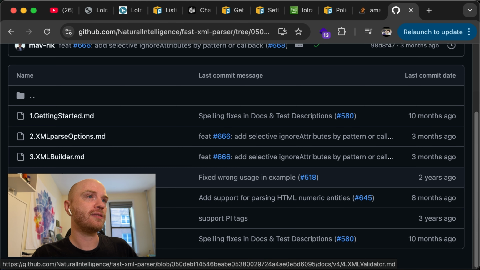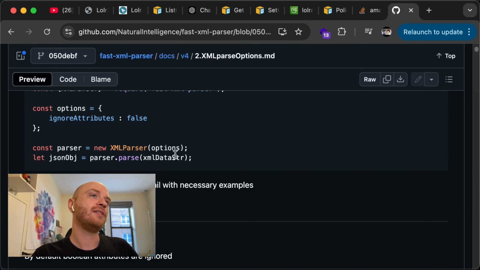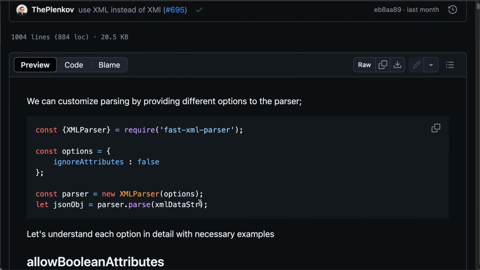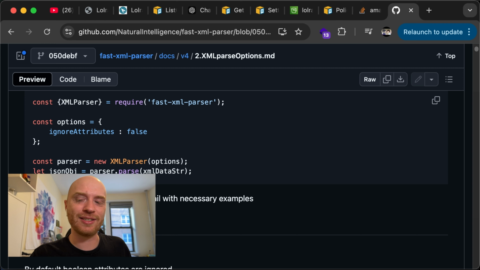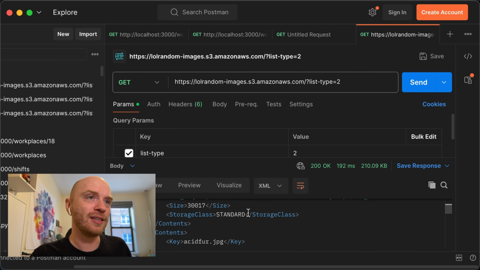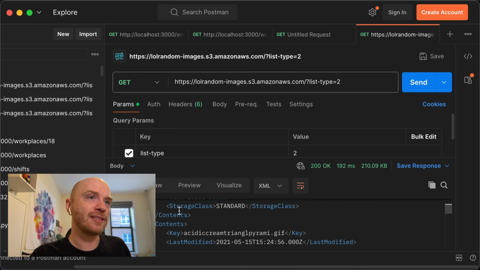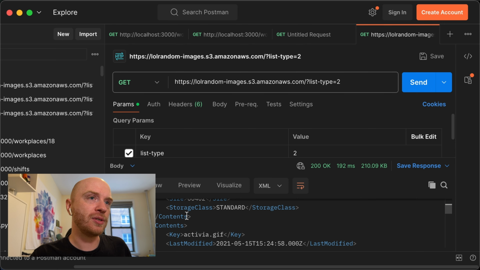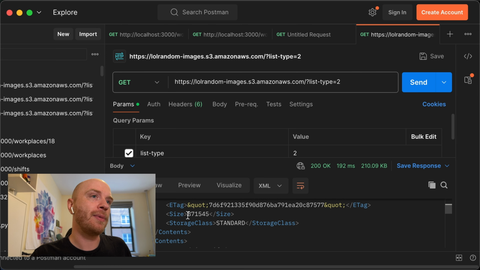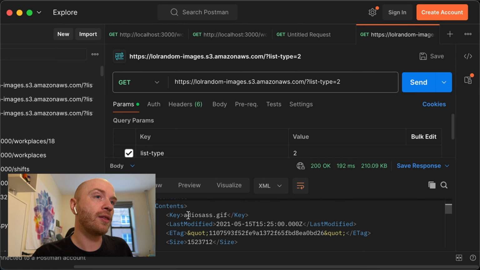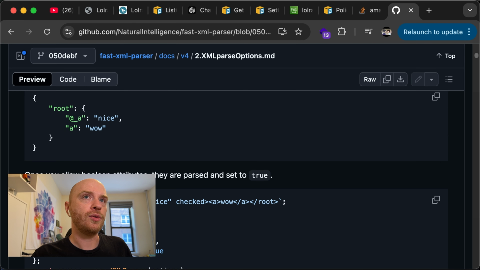HTML parsing. Ignore attributes. Yeah, we'll see how that works. Actually, does our API response have attributes? So I'm just seeing tags. I'm not seeing any attributes. So I guess in our case, we can ignore attributes, and that might make it simpler to work with, which would be nice. Oh, this is a lot.